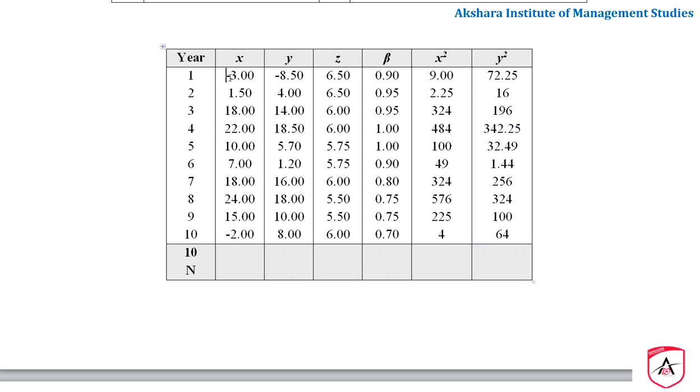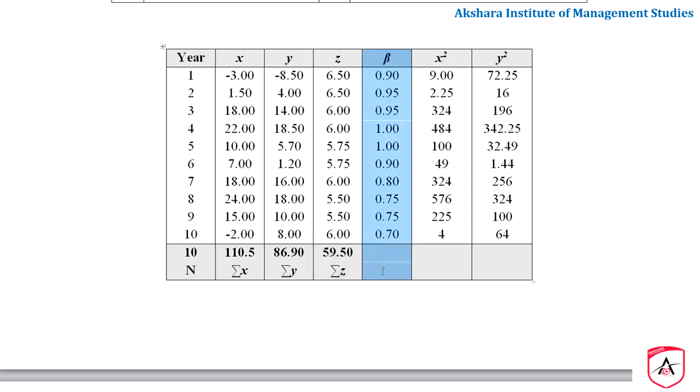And now, once you get all the values filled here, you have to do a total of this, sigma X, right? If you add all the X, you are going to get sigma X, that is 110.5. Now Y is there, you have to do the summation, you have to add all the Y's. If you do this, you are going to get 86.90. And Z, government securities, if you add all these, you are going to get 59.50.